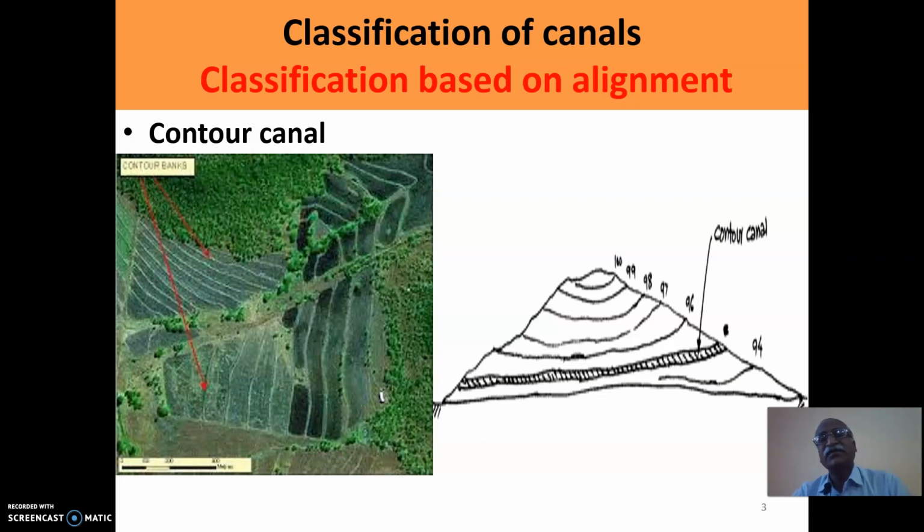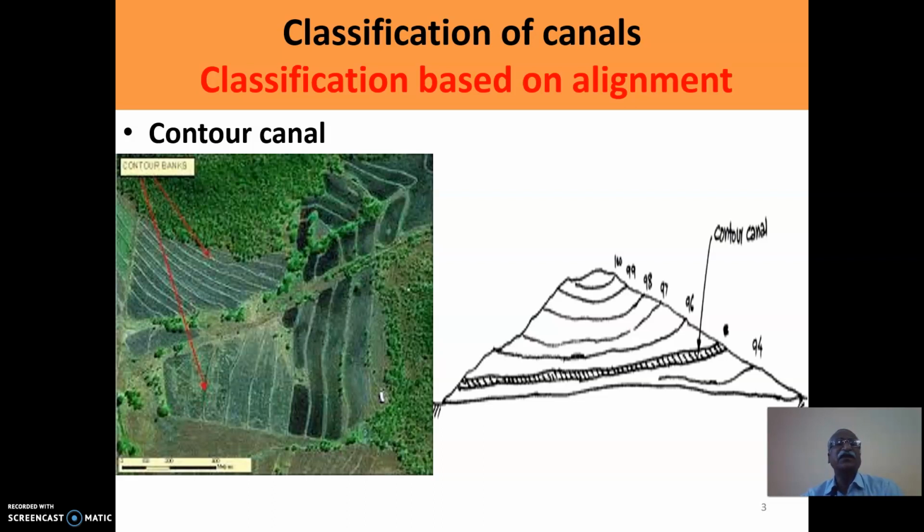Before going to classification of the canals, I would like to highlight the concept of the canal. Canal, as you know, is an artificial channel. Basically, it is open channel flow. So, whole of the water surface is subjected to atmospheric pressure, and this open channel is man-made channel.